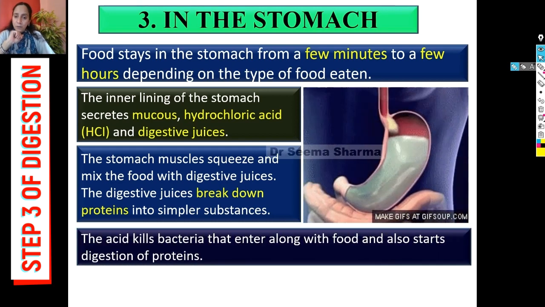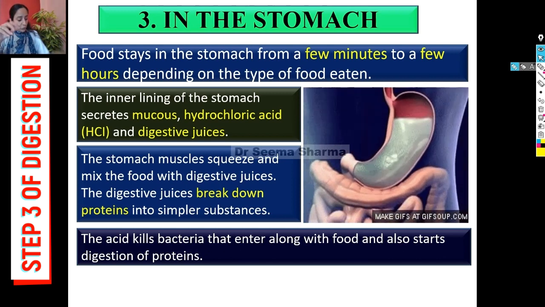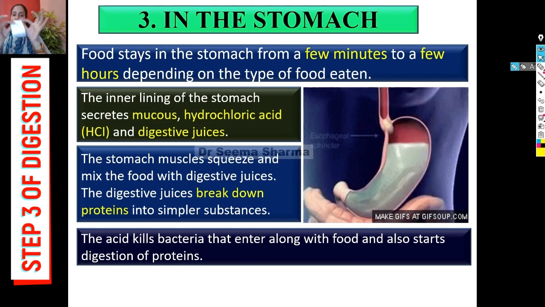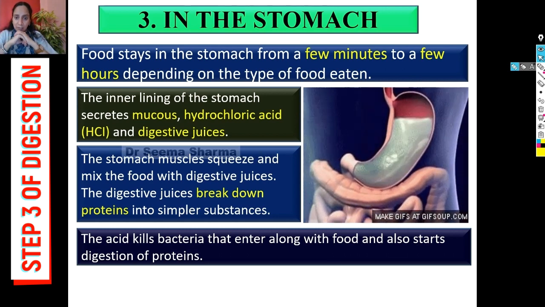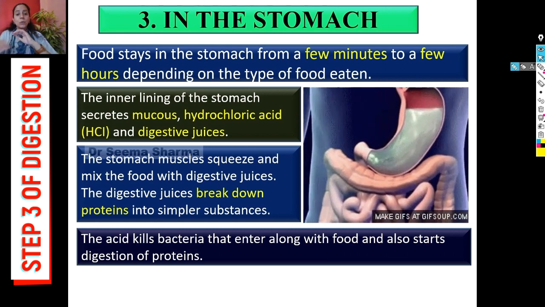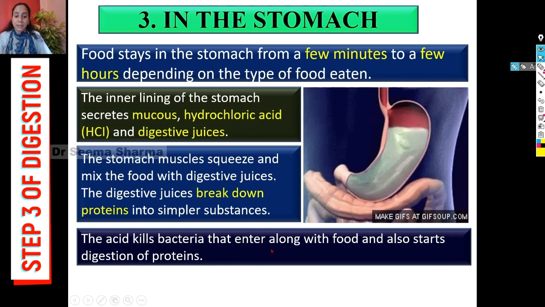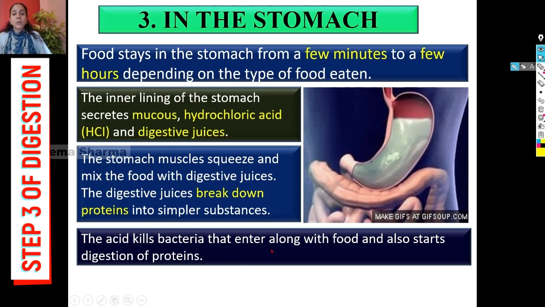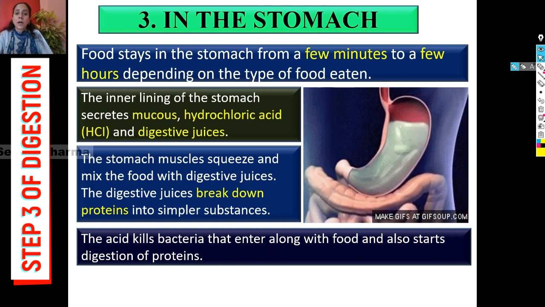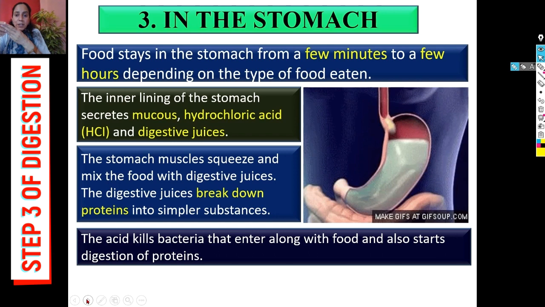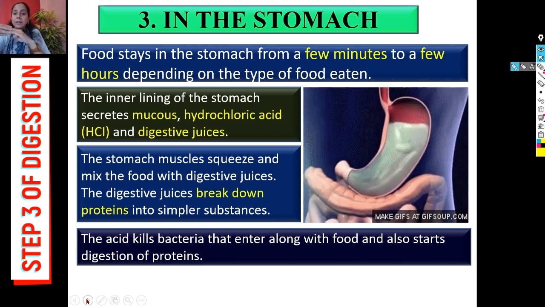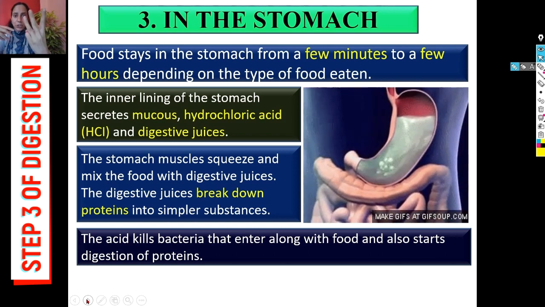Another function of hydrochloric acid, I told you about the fate of paper. So if there are any bacteria in the food which we have eaten, this HCl will kill those bacteria which enter into our digestive system along with food. So this is about these three secretions and their role in the process of digestion.